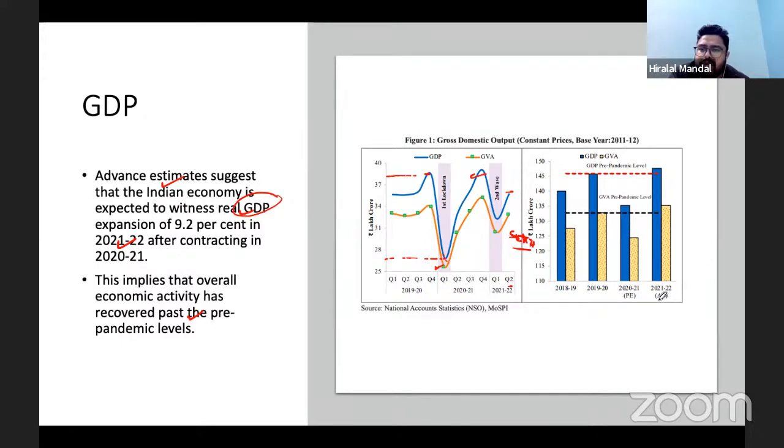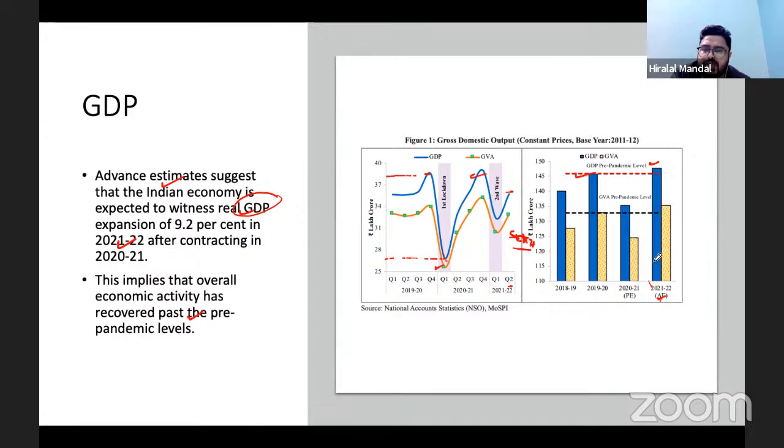So if you look at the advanced estimate, when we were there in 2019, it was at 145, but in 2021 the GDP is expected to touch again a level of 150.